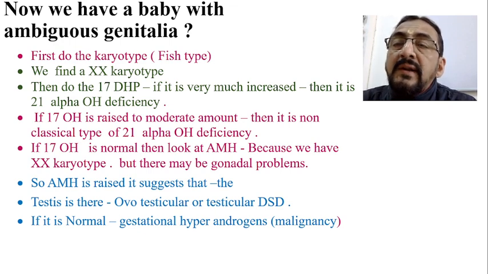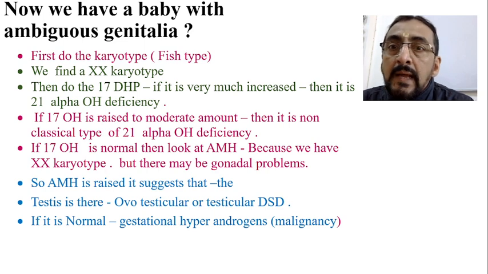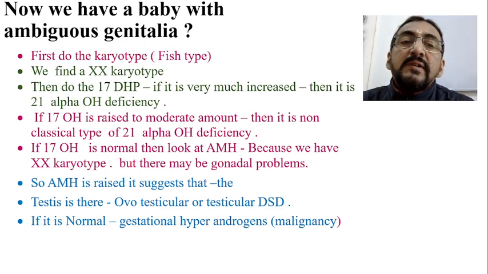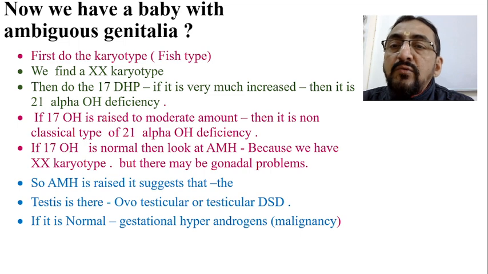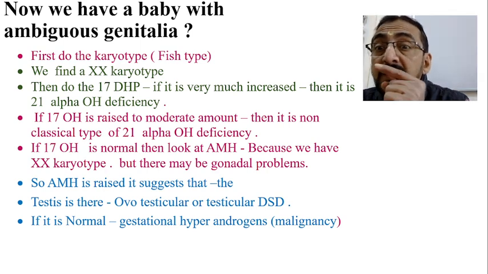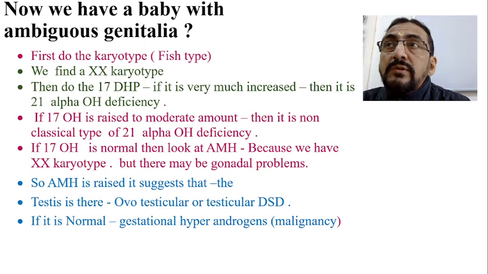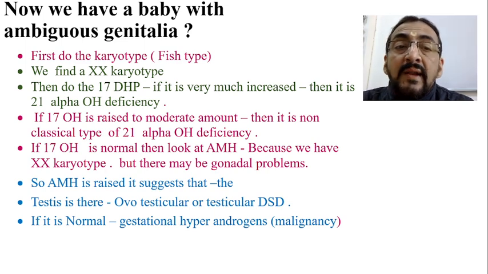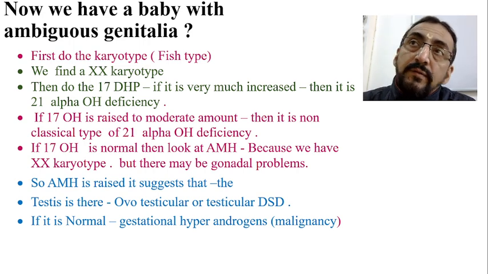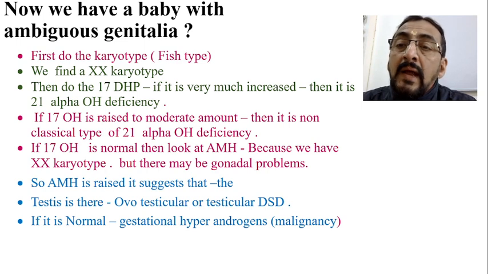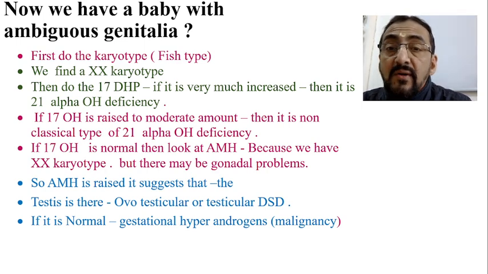Then you have to go for the 17 OHP level. If the 17 OHP level is very much increased, then it is 21 alpha OH deficiency. If the 17 OH level is raised to a moderate amount, then it is the non-classical type of 21 alpha OH deficiency. And if the 17 OH level is normal,